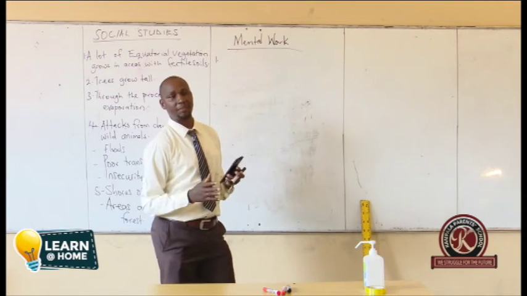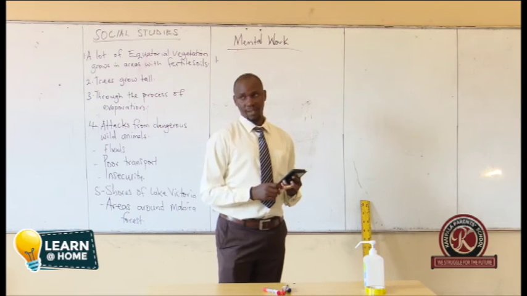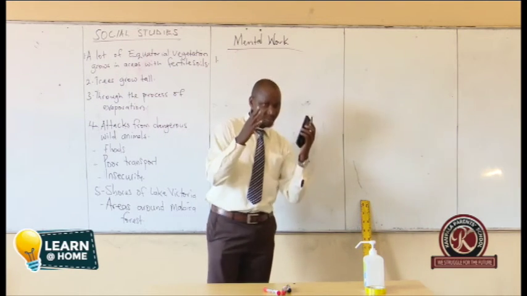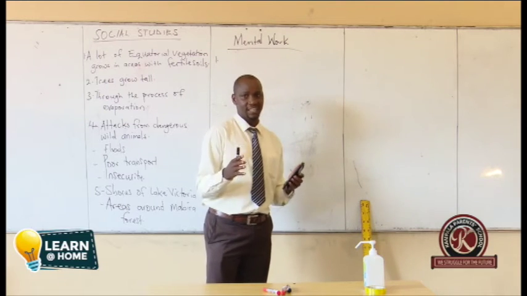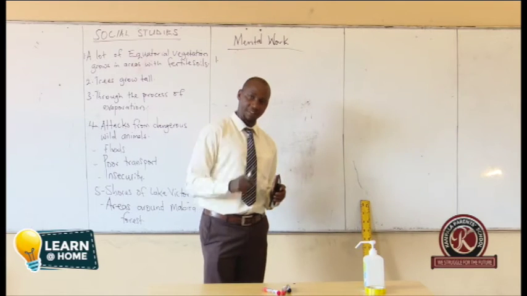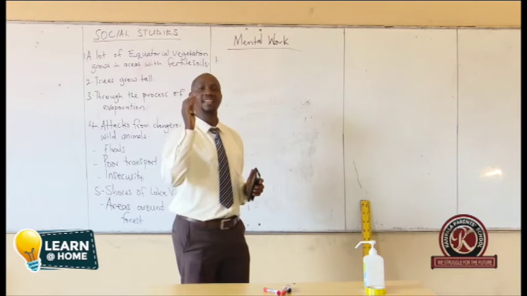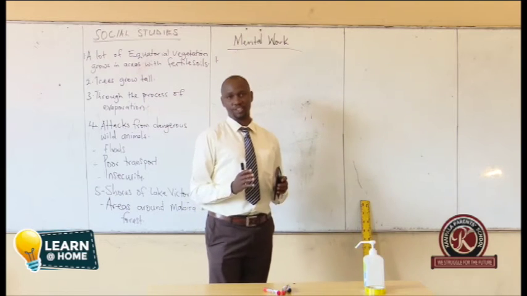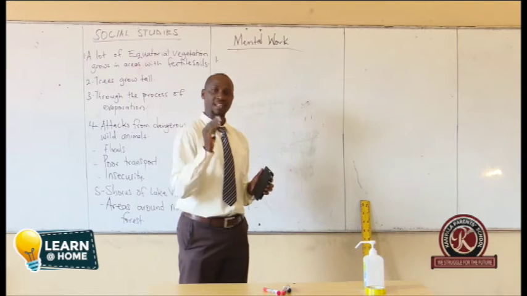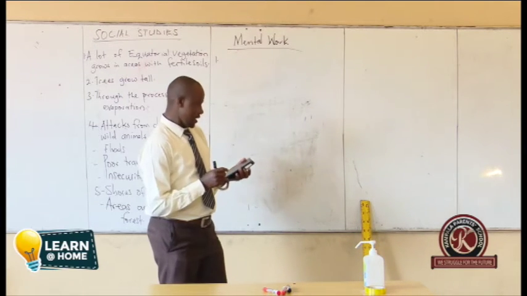So we don't have a type of vegetation called artificial vegetation. Maybe I've seen some flowers that are manufactured in industries, those that are plastic. They are the ones we can call artificial. But when you are looking at types of vegetation, we only talk about planted vegetation and natural vegetation. Avoid the element of some people who say artificial vegetation. That's wrong, and I've explained.